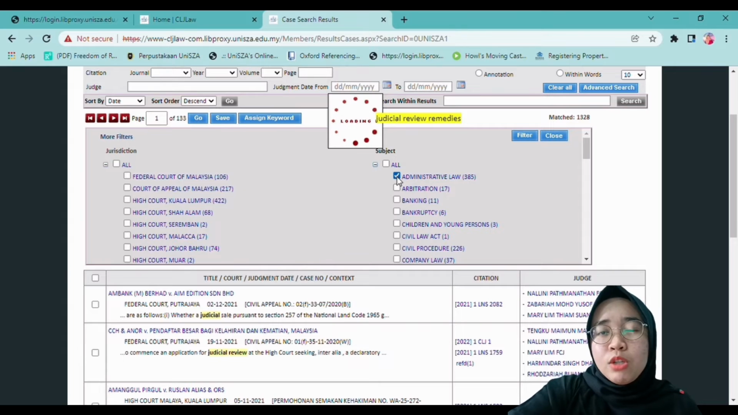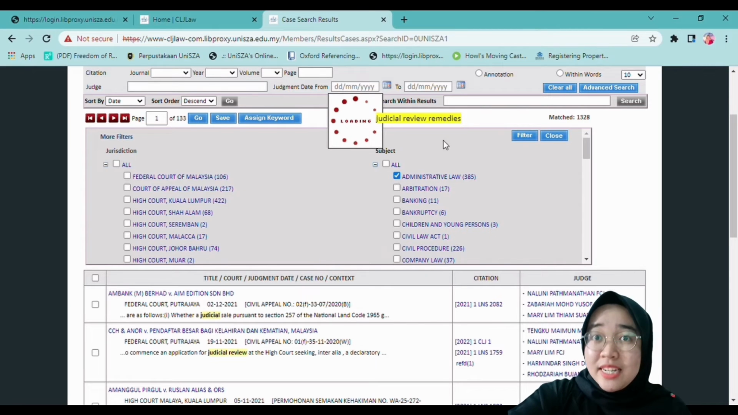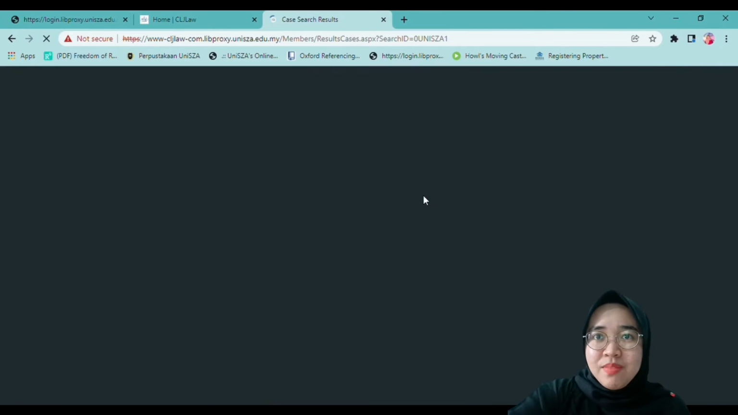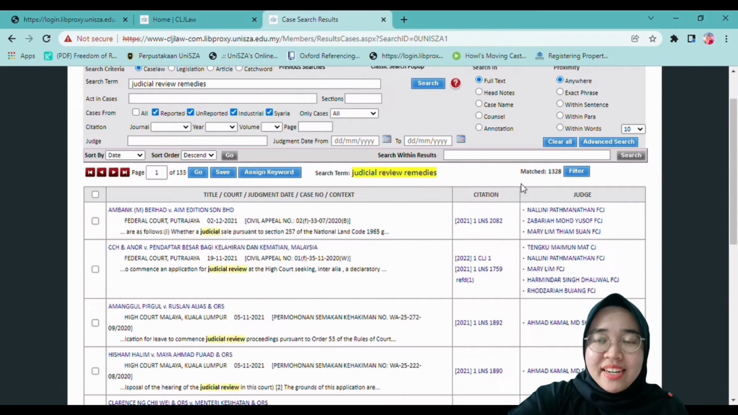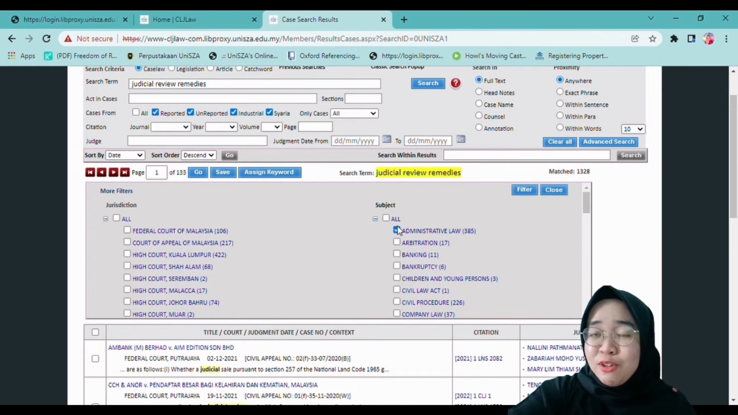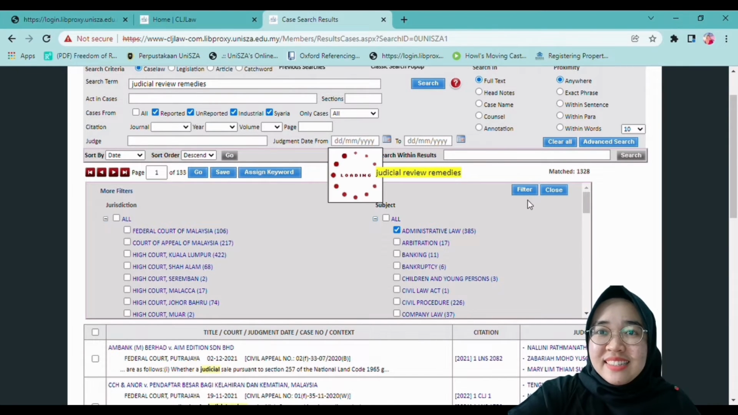For example, I want to find administrative law, so I tick the button and filter. The same goes for articles and legislation. Search the keywords you want to find and click search. You can also filter the results as I showed before, and that's it.